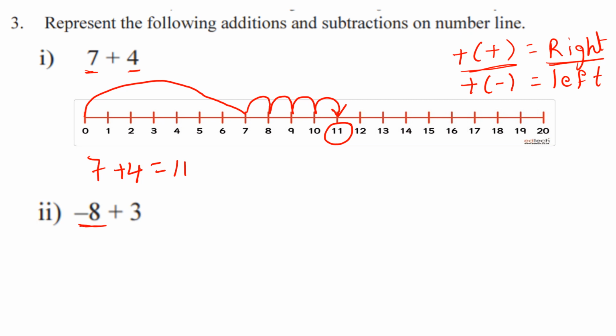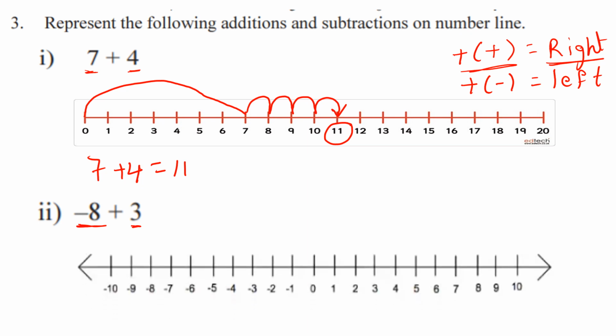This is negative and this is positive. So now we are adding positive 3 to this negative. Let us see, first we have to take the number line here. They have given minus 8, that's why it is a negative number. It starts from 0, so we take left on the number line. How many steps? It is 8 steps to the left.